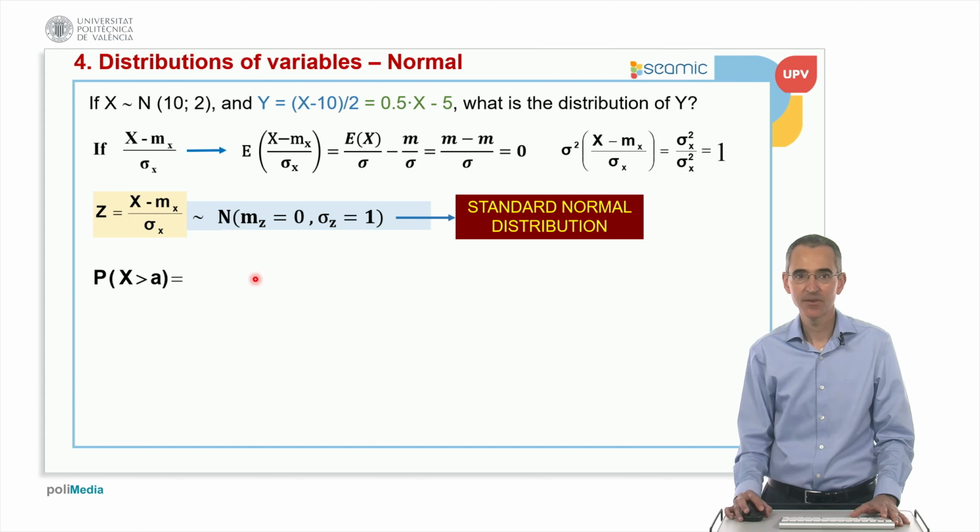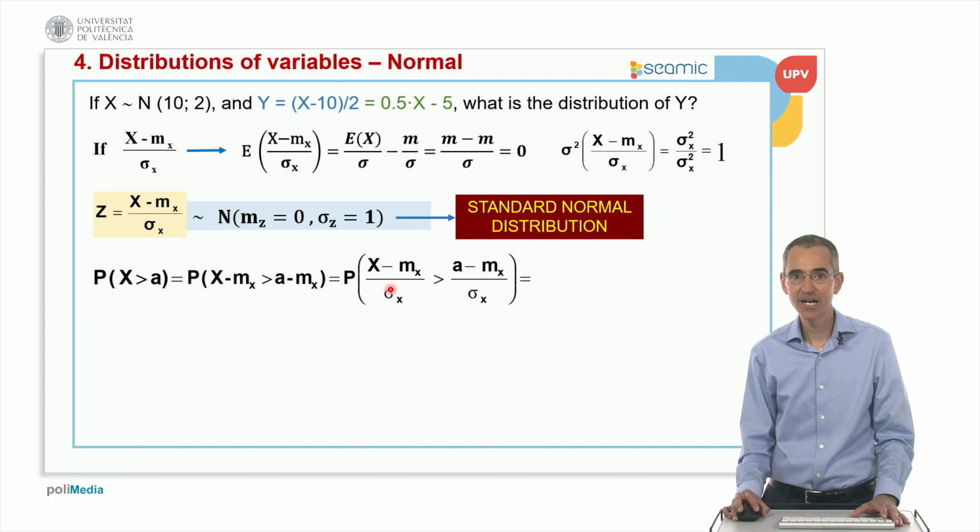Okay, so the probability of any normal variable to be higher than a value is equal to... So we make this operation. We subtract the mean on both sides of the inequality. Then we divide both sides of the inequality by the standard deviation. And then here, this term becomes the standard normal.